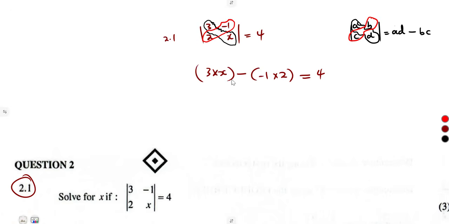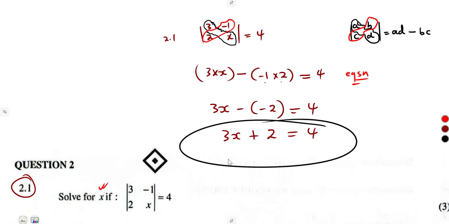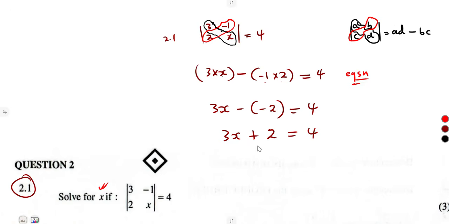As we can see, we have formed an equation, so we can solve for x. 3 times x, that is 3x, minus, this is negative 1 times 2, which is negative 2, which is equal to 4. Negative negative is going to give us a positive. As we can see, guys, we are dealing with a linear equation. So simply get rid of these two, subtract it. That's 3x is equal to 4 minus 2, which is 2.